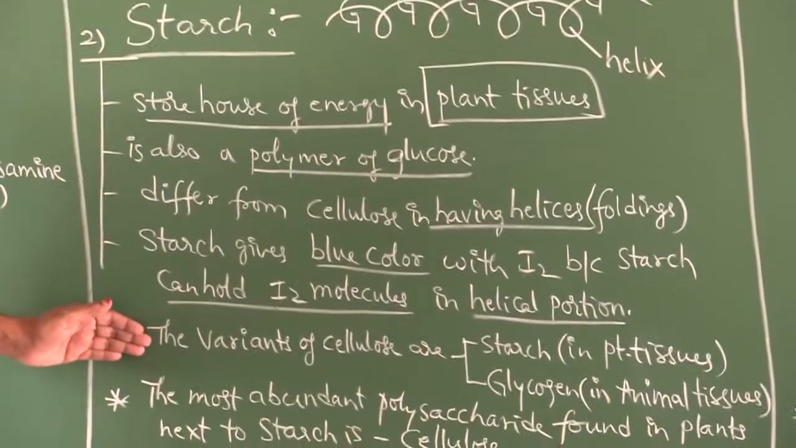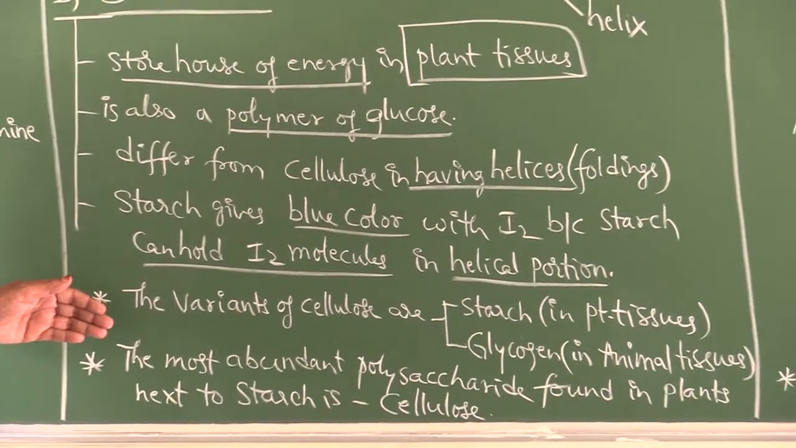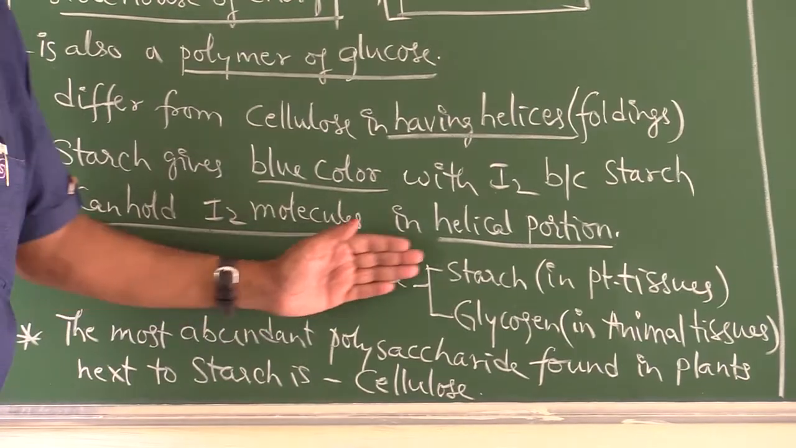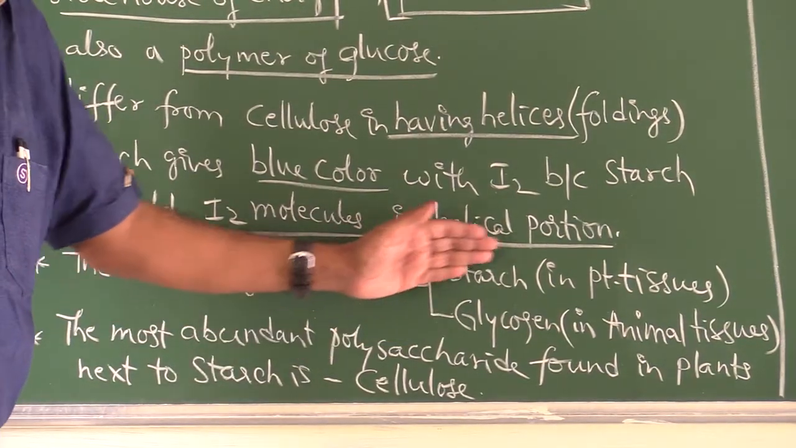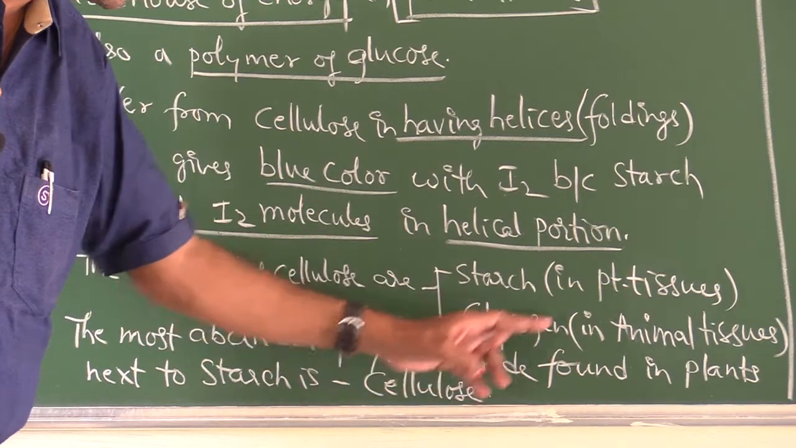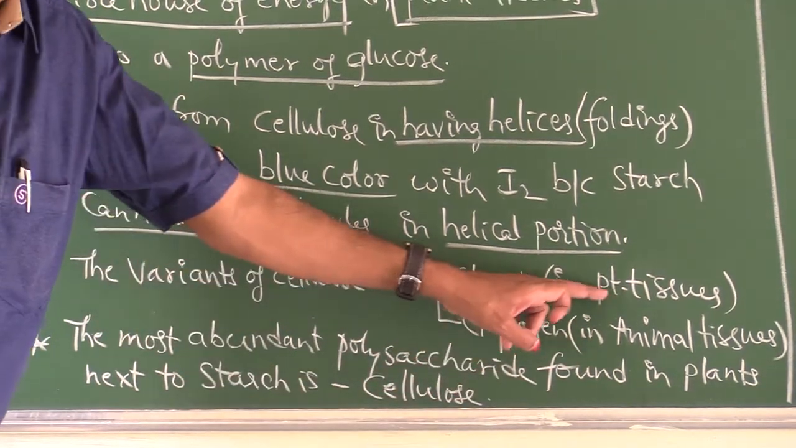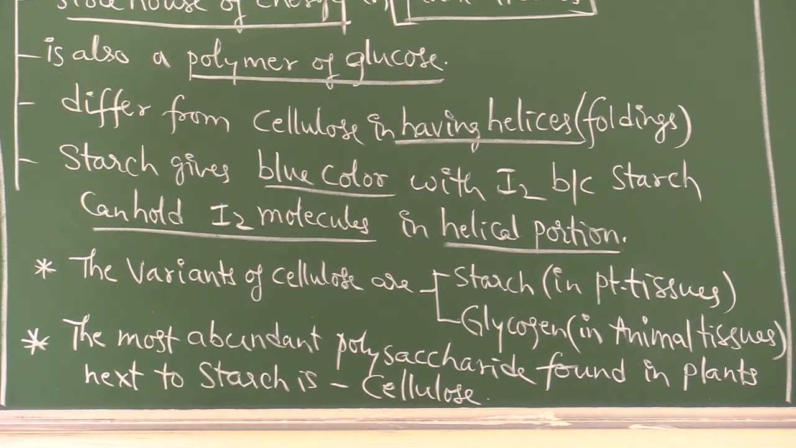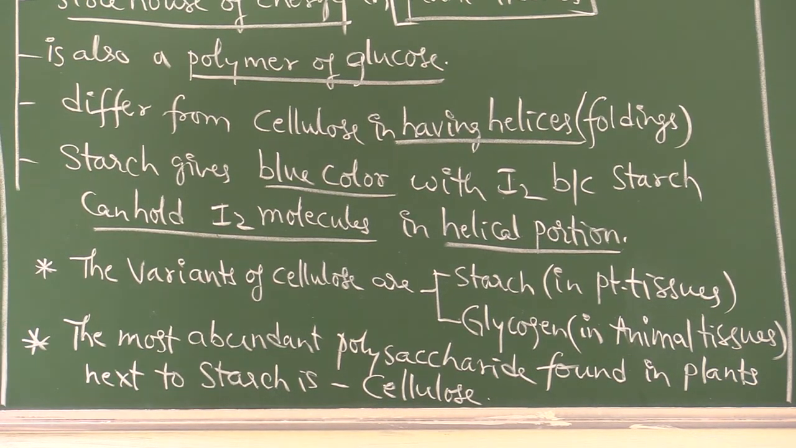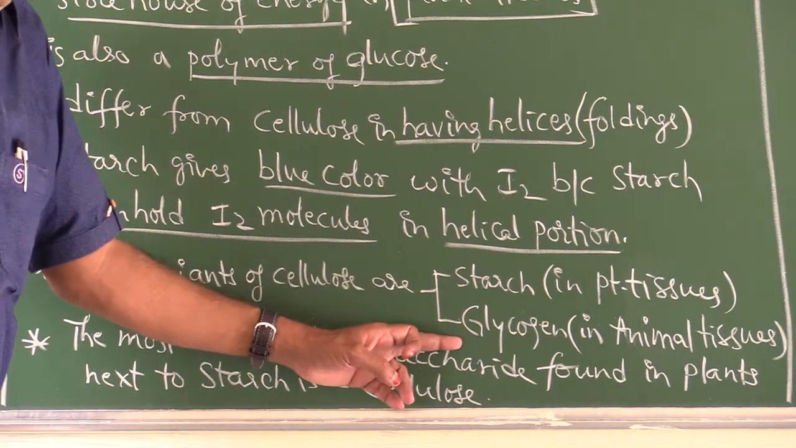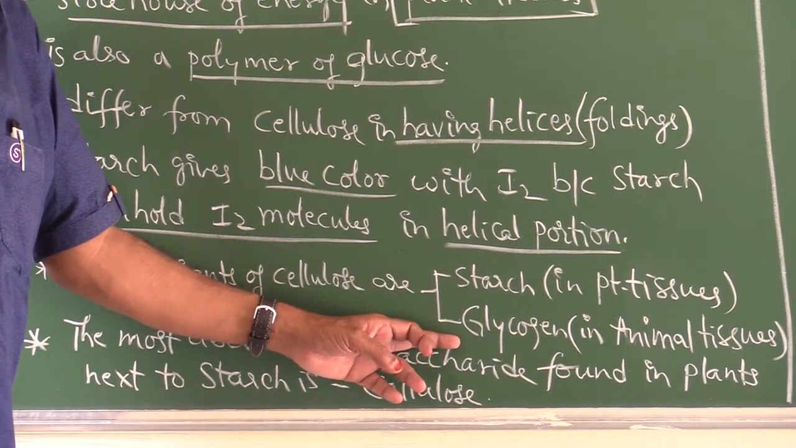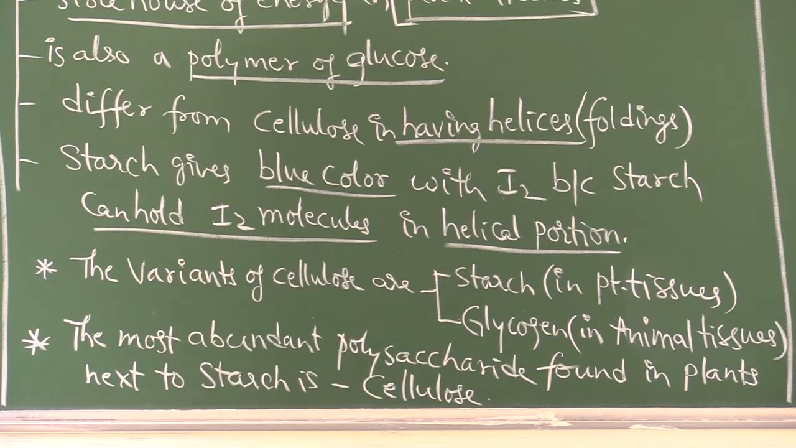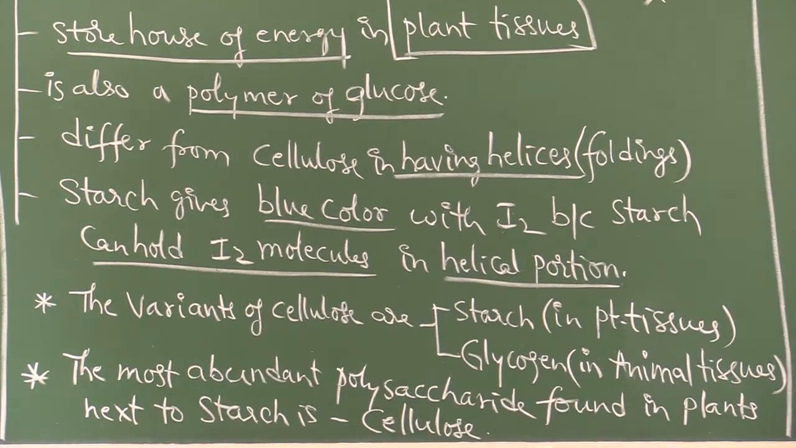Next, the variants of cellulose. Variants means difference. So, the variants of cellulose are starch and glycogen. Starch is found in plant tissues, glycogen is found in animal tissues. Why? Because cellulose is a polymer of glucose, starch is a polymer of glucose, glycogen is a polymer of glucose only. Storehouse of energy in plant tissue is starch. Storehouse of energy in animal tissue is glycogen.